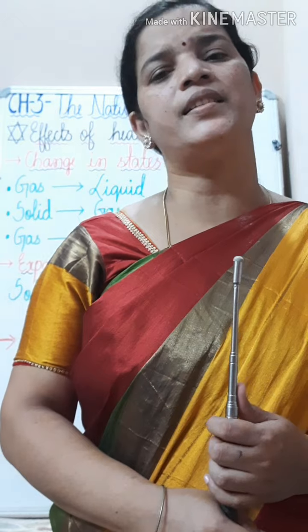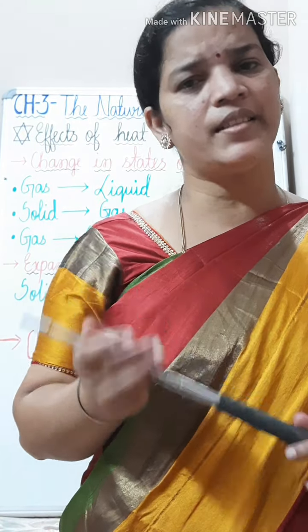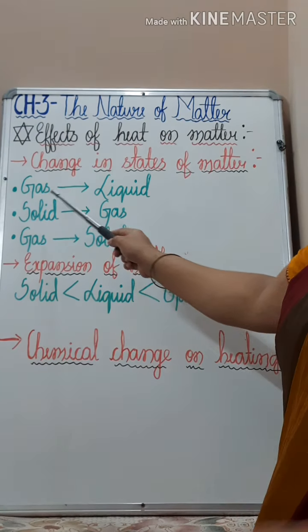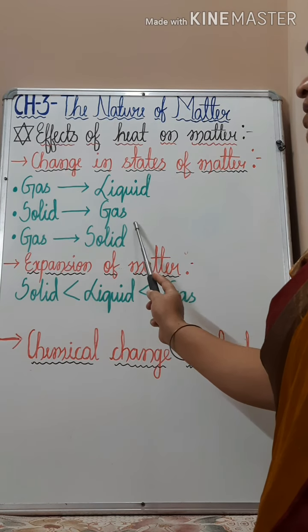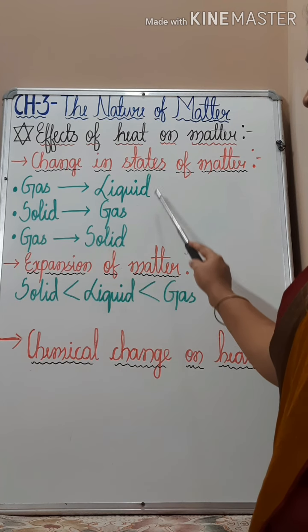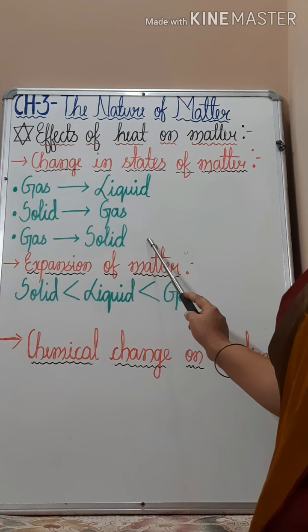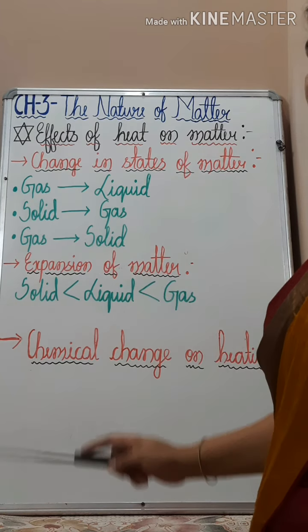Children, under change in states of matter, today we will learn about three changes. The first one is change of a gas to a liquid, the second one is change of a solid to a gas, and the third one is change of a gas to a solid. One by one we will go through all of these. Okay, first let us learn about change of a gas to a liquid.